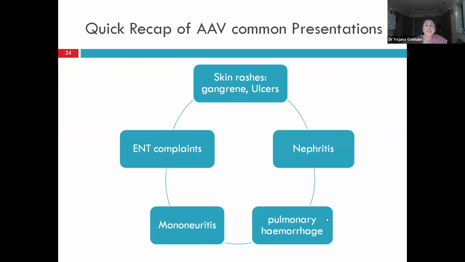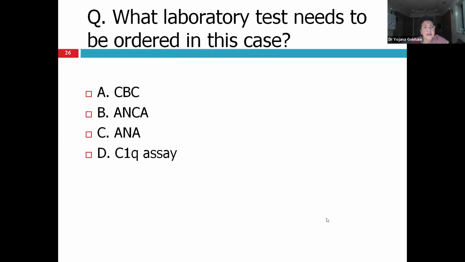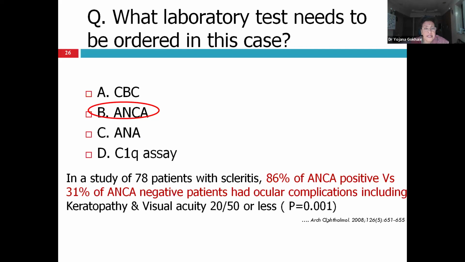So far we have seen that AAV, that is ANCA associated vasculitis, can present as ENT complaints, various rashes, nephritis, pulmonary hemorrhage, and mononeuritis multiplex. Now, this particular patient, male 25, has severe deep pain and redness of the eye, which is tender to touch. Anybody with a clinical diagnosis? That's scleritis. And the most important investigation for scleritis is ANCA.